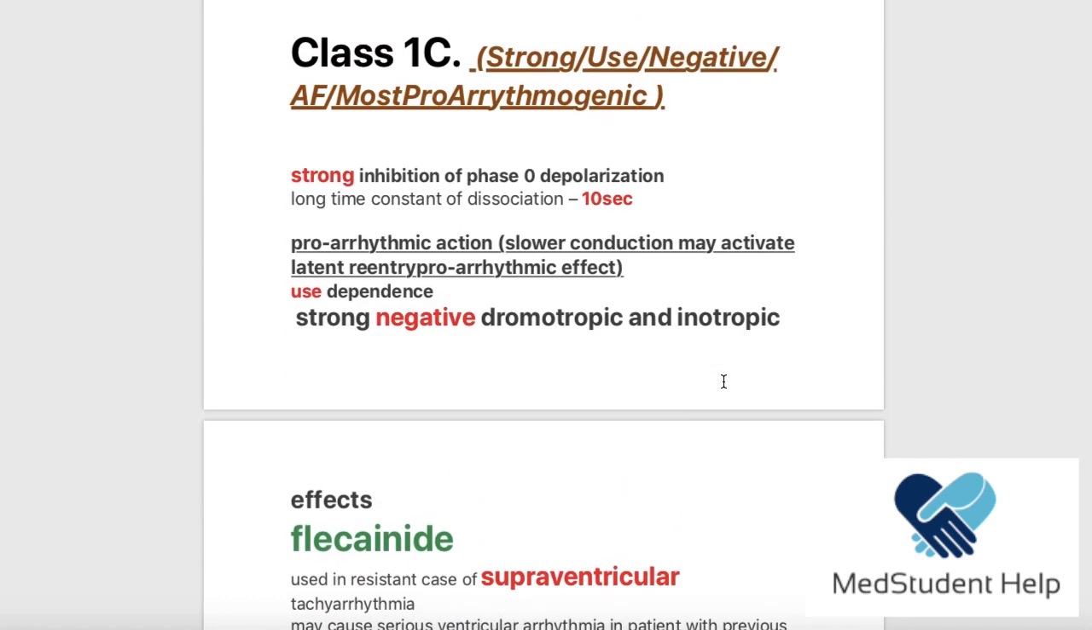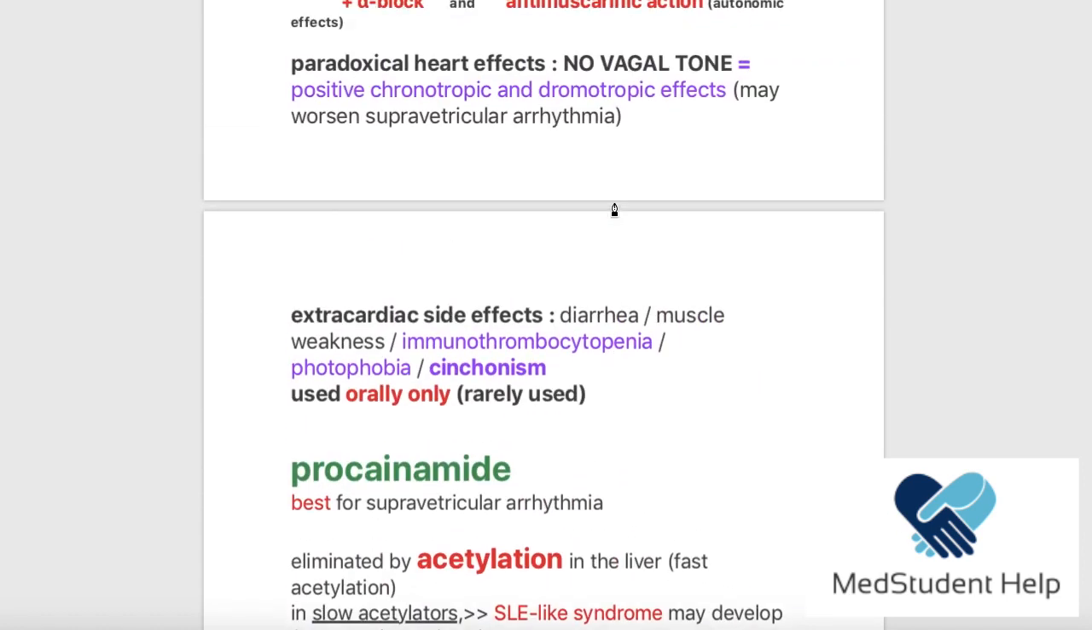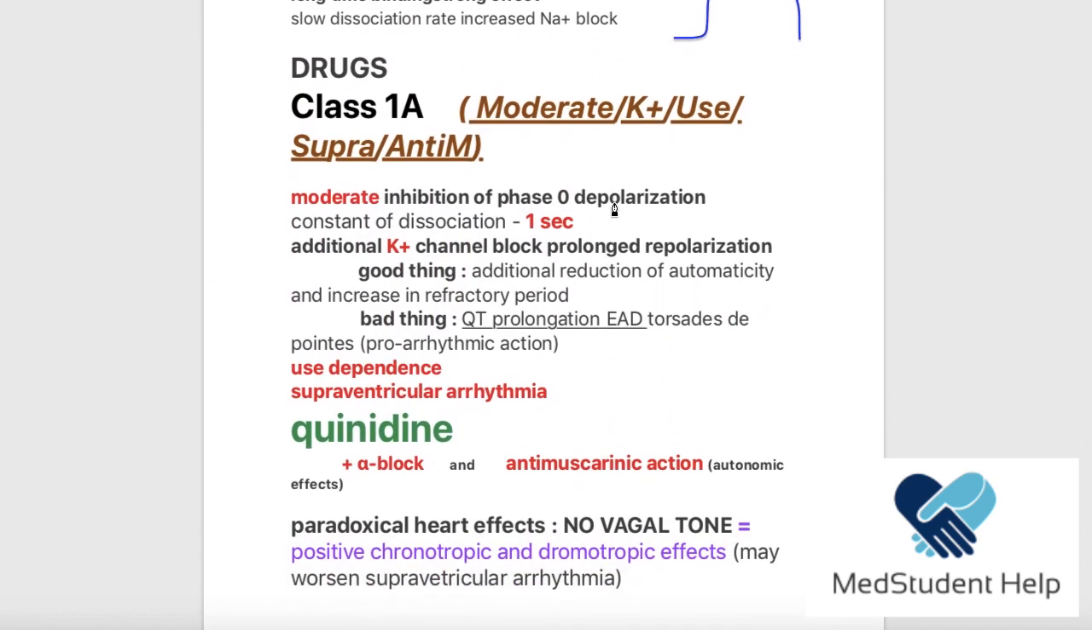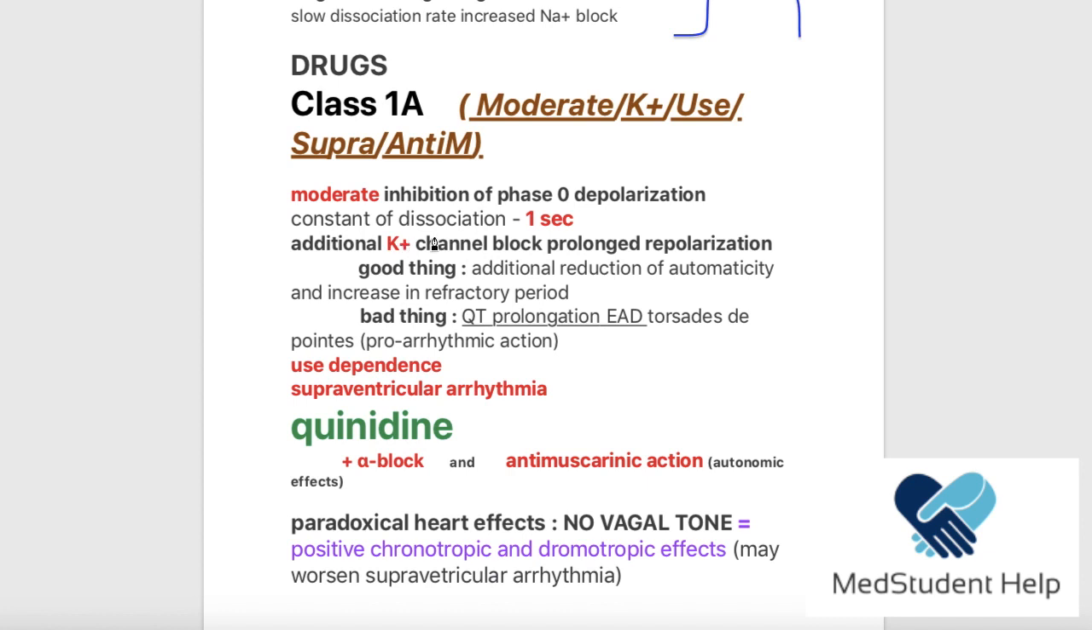Let's see class 1c. Class 1c is strong. Why? Because it blocks for a longer time. Do you get it? So what I'm trying to say is that the longer the constant of dissociation is, the stronger the drug is, right? So the constant of dissociation is 1 second here, so it can block only moderately.